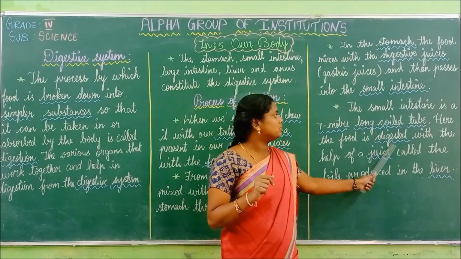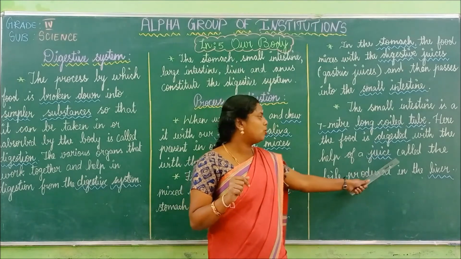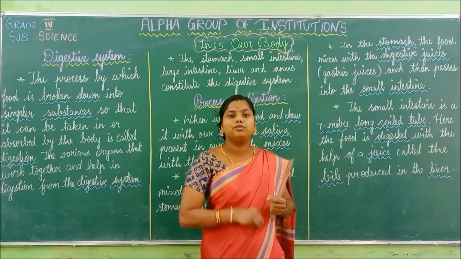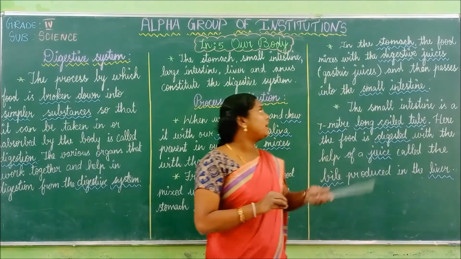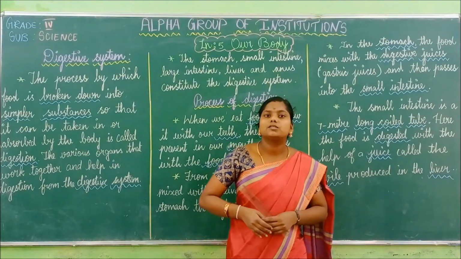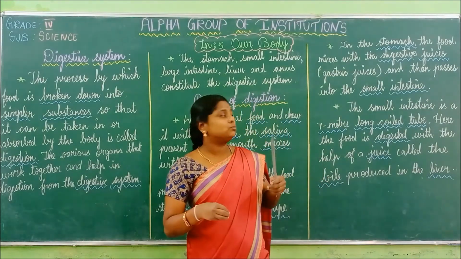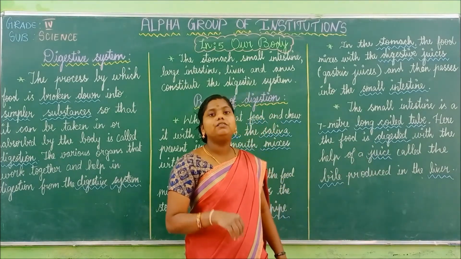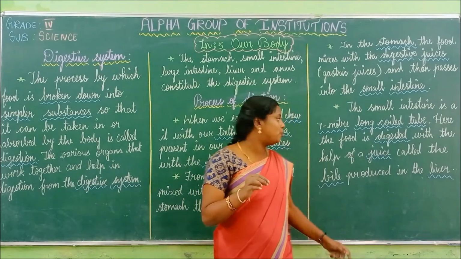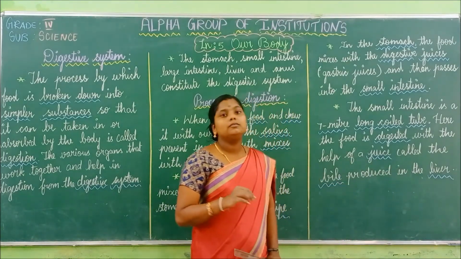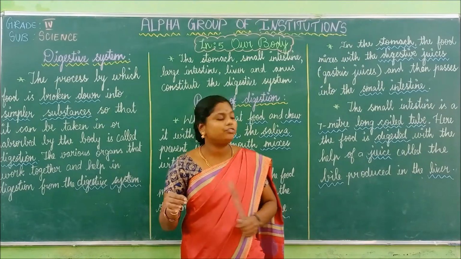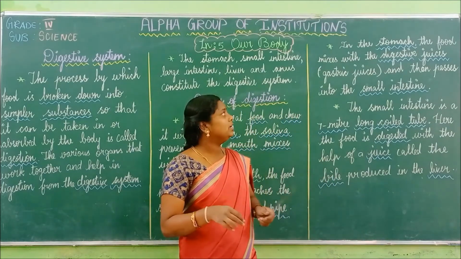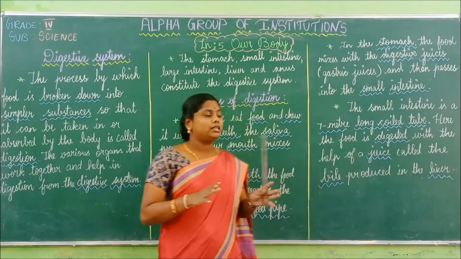Here the food is digested with the help of a juice called bile produced in the liver. So what happens here? The food has been mixed with saliva and then with gastric juice, and now it goes to the small intestine. When it reaches the small intestine, the food is digested with the help of a juice called bile, which is produced by the liver. Is it clear, children?